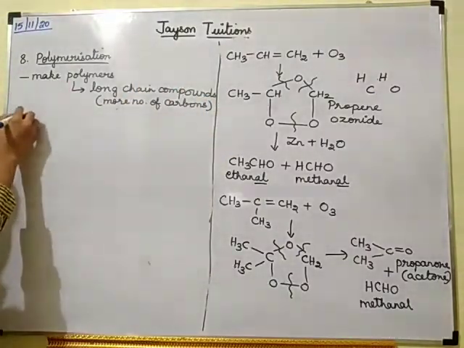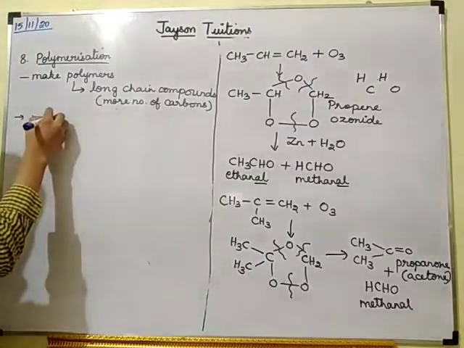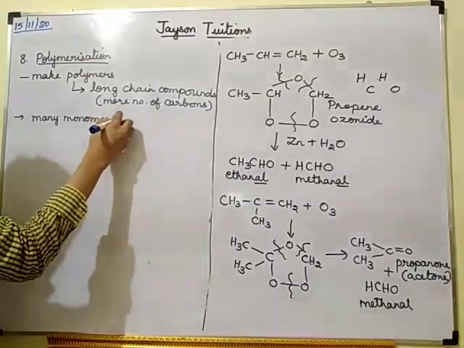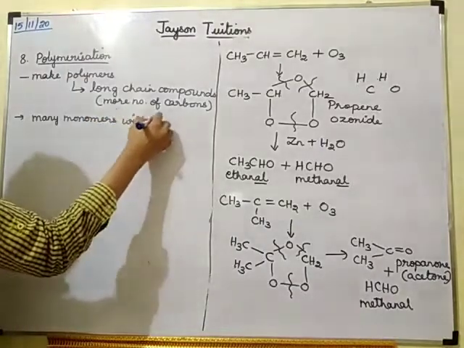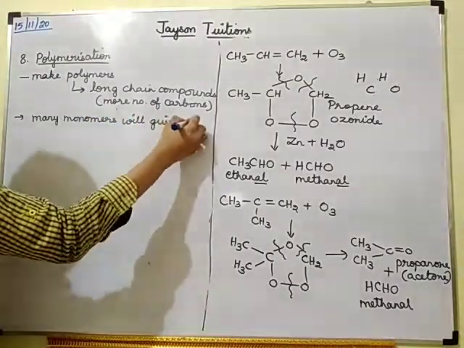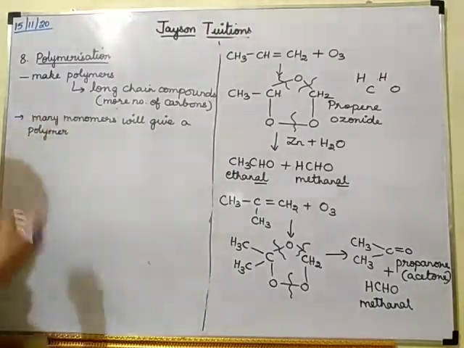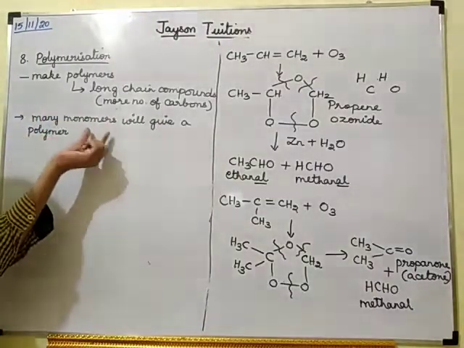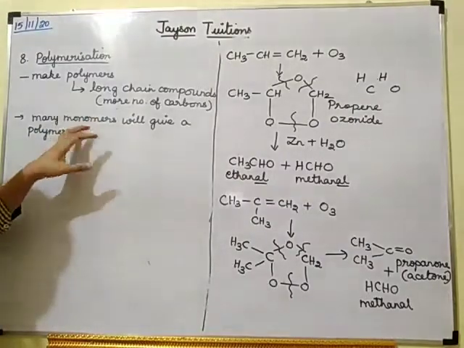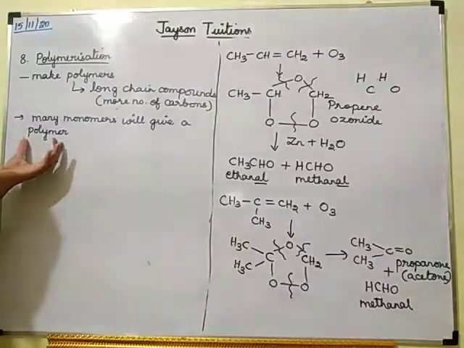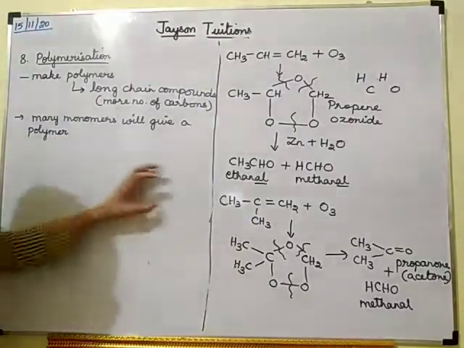Okay, so many monomers will give a polymer. Monomer means what? Single molecule. So many small molecules you can combine together and you can form a very long molecule.